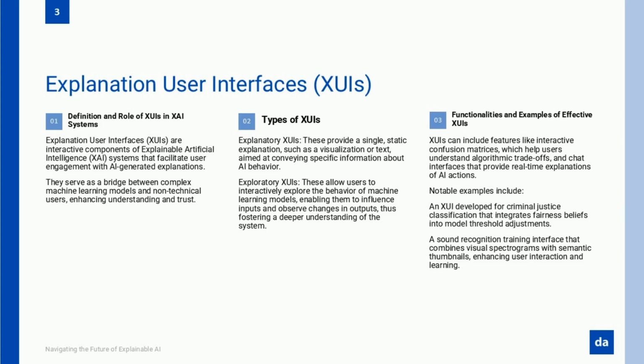Let's talk about where XUIs are already making an impact. In criminal justice, there's an XUI that allows judges to adjust algorithmic thresholds to balance fairness. With a few clicks, they can see how different decisions impact outcomes. In sound recognition, AI exploratory XUIs let users interact with spectrograms and visuals, helping even non-experts train and fine-tune models.